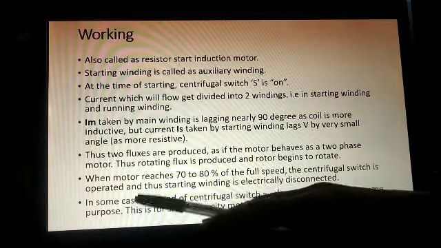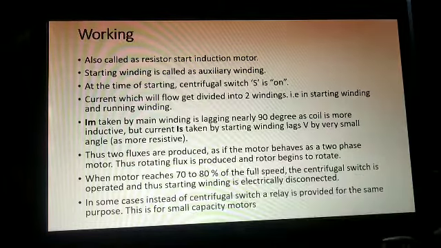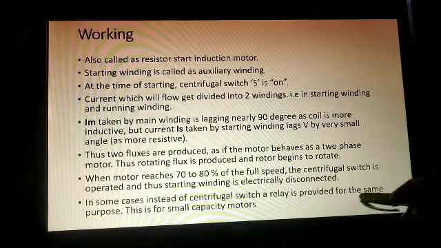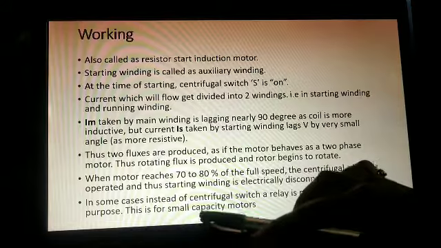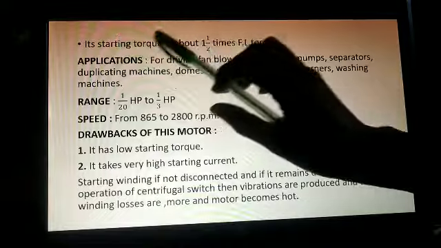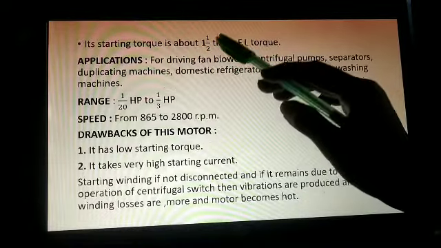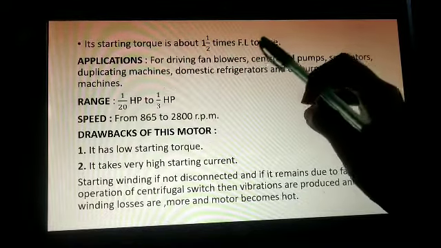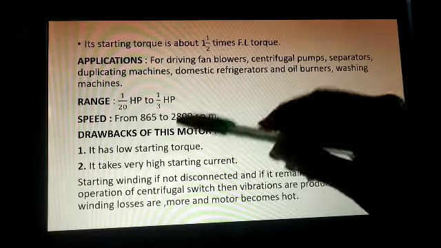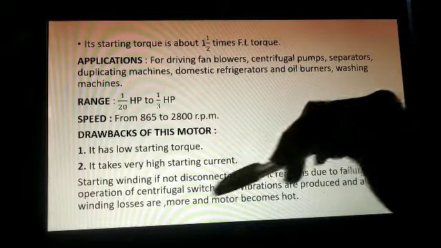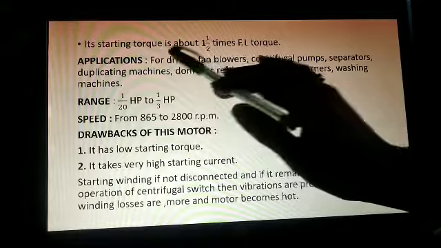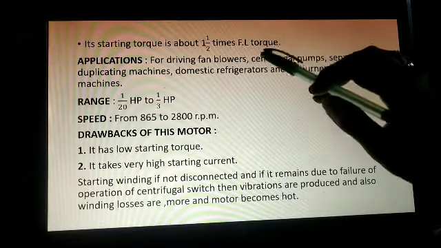In some cases, instead of this centrifugal switch, a relay is provided for the same purpose. This is for small capacity motors. Its starting torque is about 1.5 times the full load torque. So what is torque? It is a measure of the rotating force, the force which tends to rotate an object about its axis. So here the starting torque is 1.5 times the full load torque.